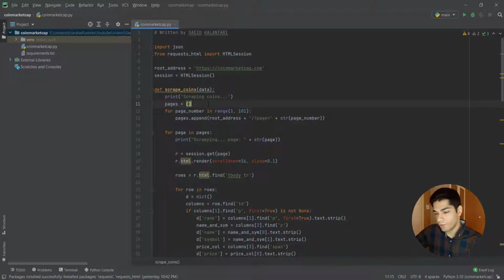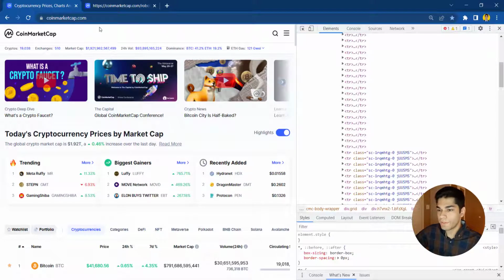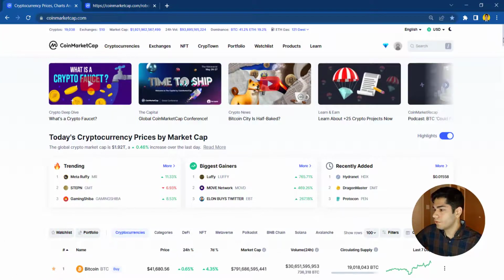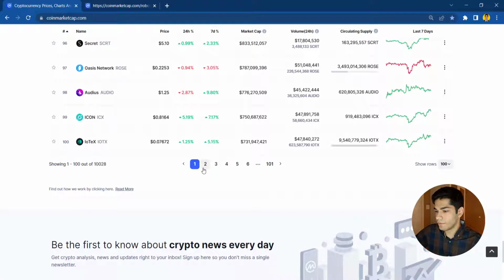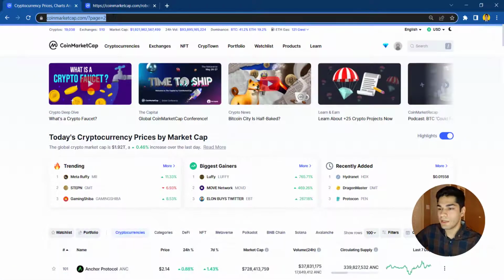So let me go back to my web browser. So when you go to, for instance, the next page, page 2, you can see that this link up here says page equals 2. Okay, we're gonna build this link and go through all of these links to gather all the data. So we're gonna add this part to our root address and go inside the loop, load all the data. Let's go back to our code.